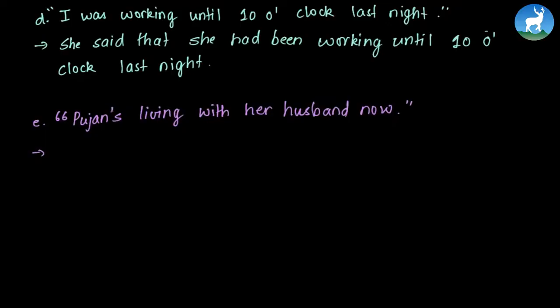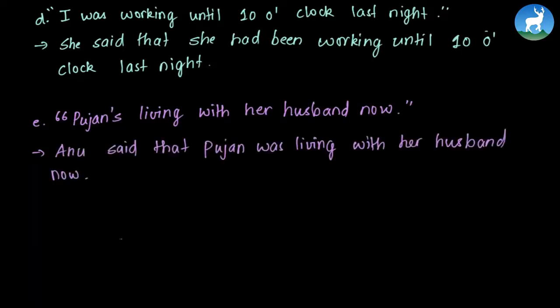Next, Pujan's, so the apostrophe s is the short form for is. This sentence is actually trying to say, Pujan is living with her husband now. So the answer is, Anu said that Pujan was living with her husband now. So here we have changed the present tense to past tense.